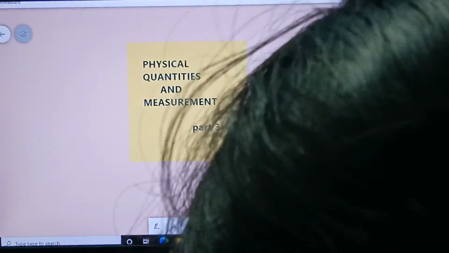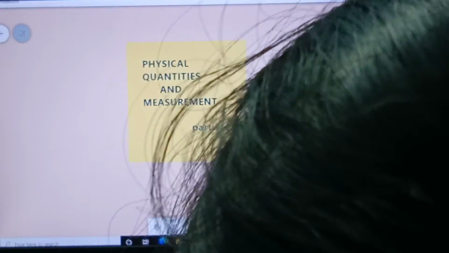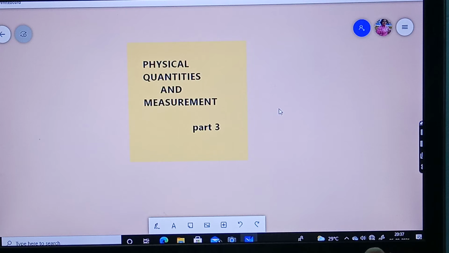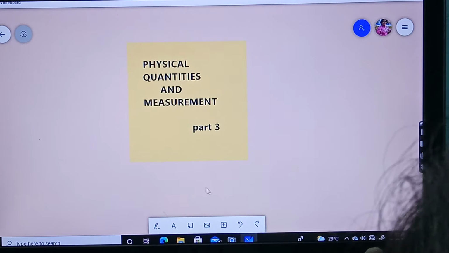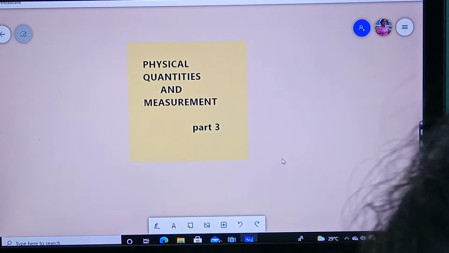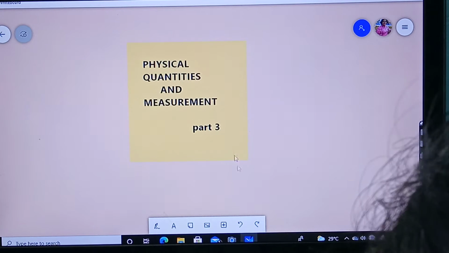So today in this video we are going to continue with physical quantities and measurement part 3. In part 1 and 2 we have learned about the basic physical quantities, about what is measurement, what is unit, and about length, and about SI unit, about the systems of unit.